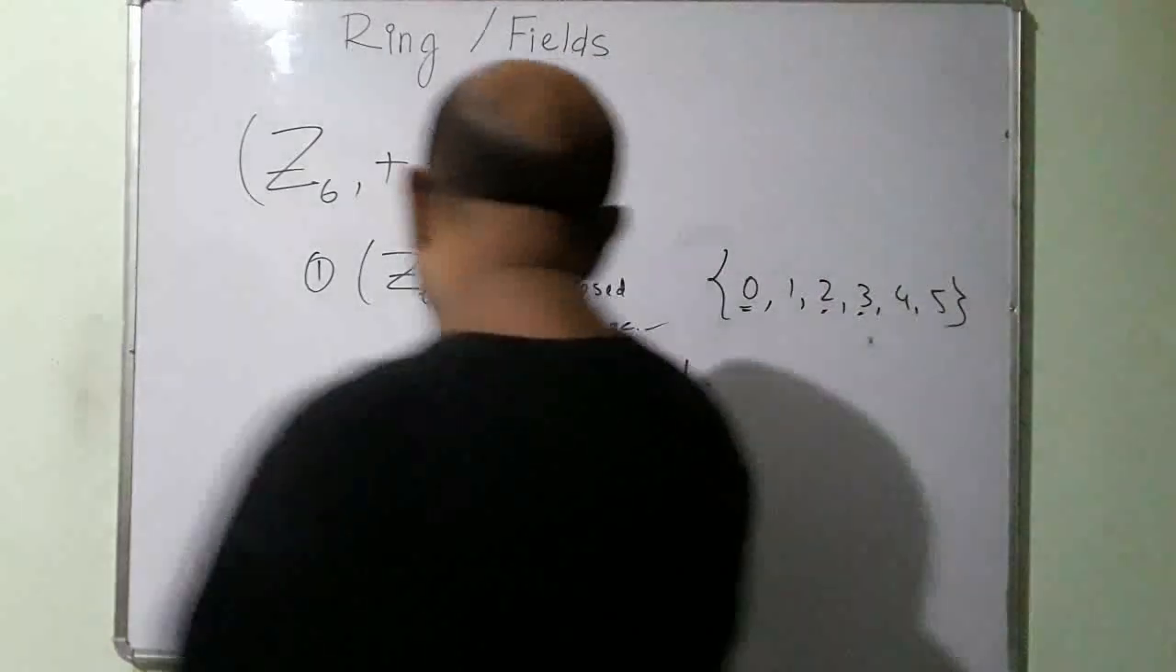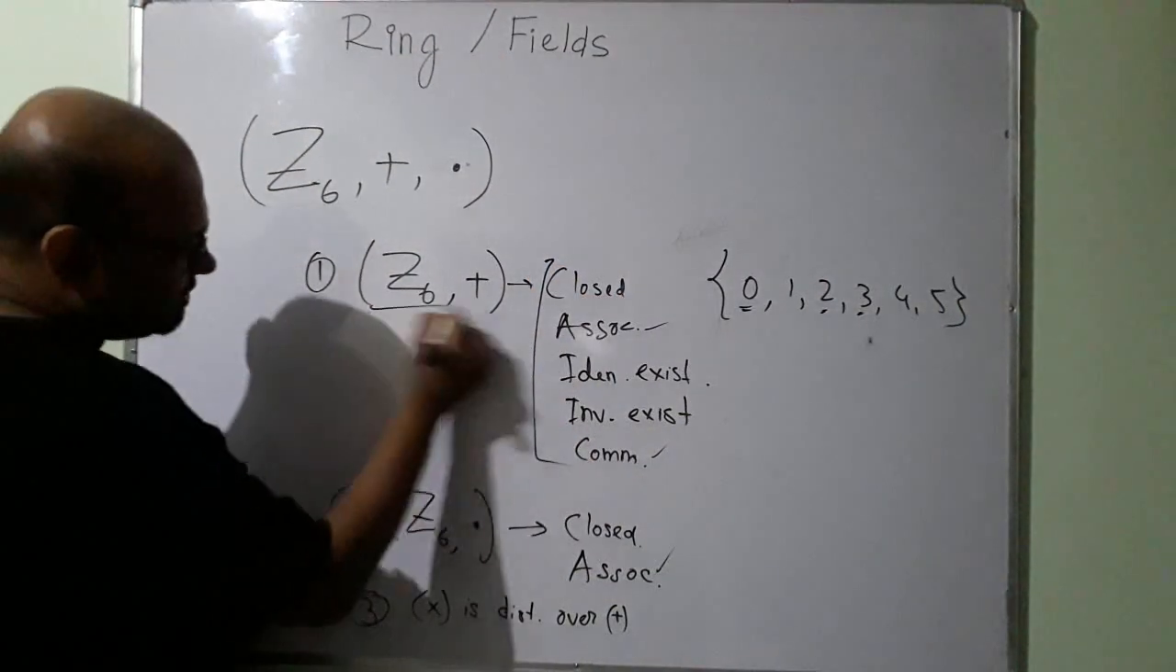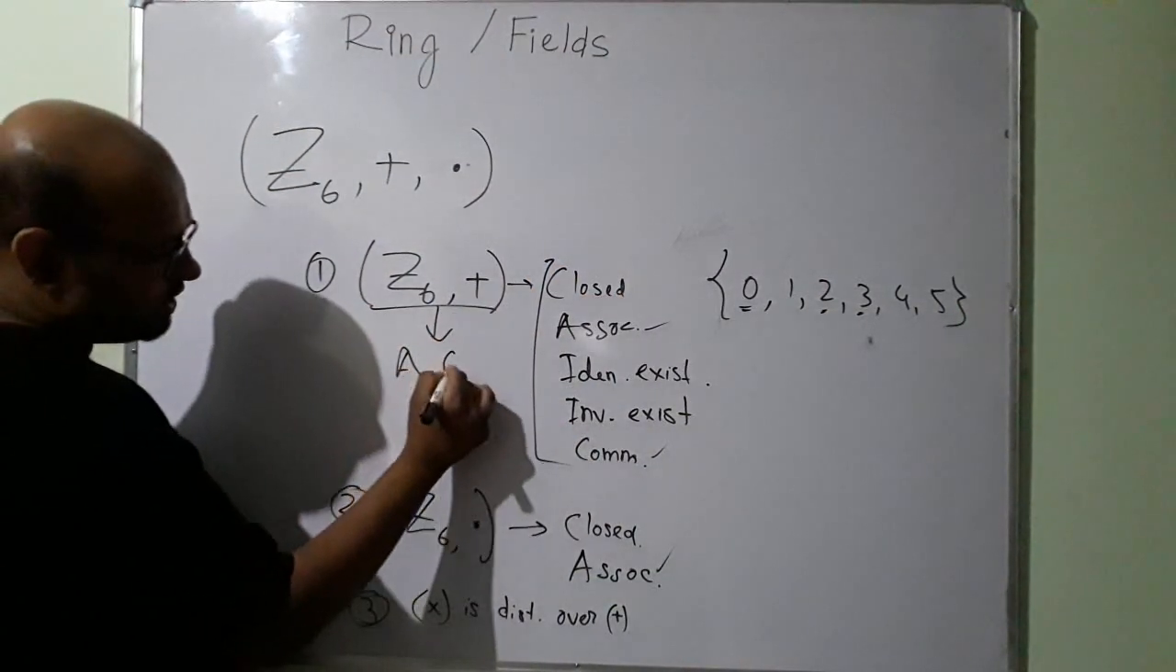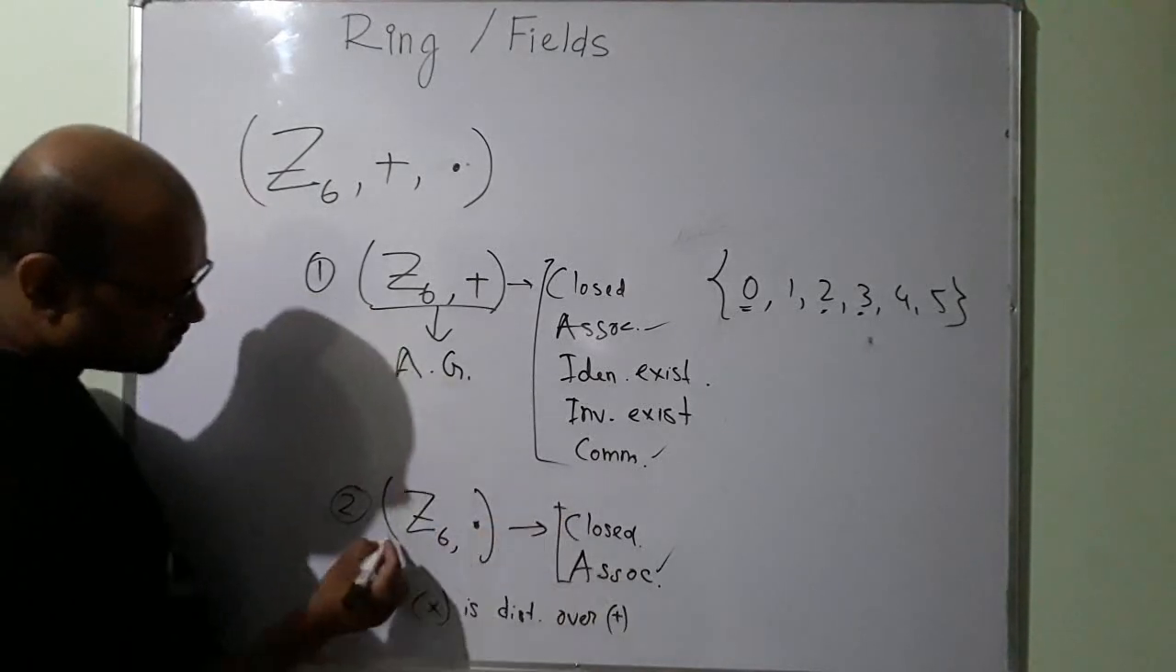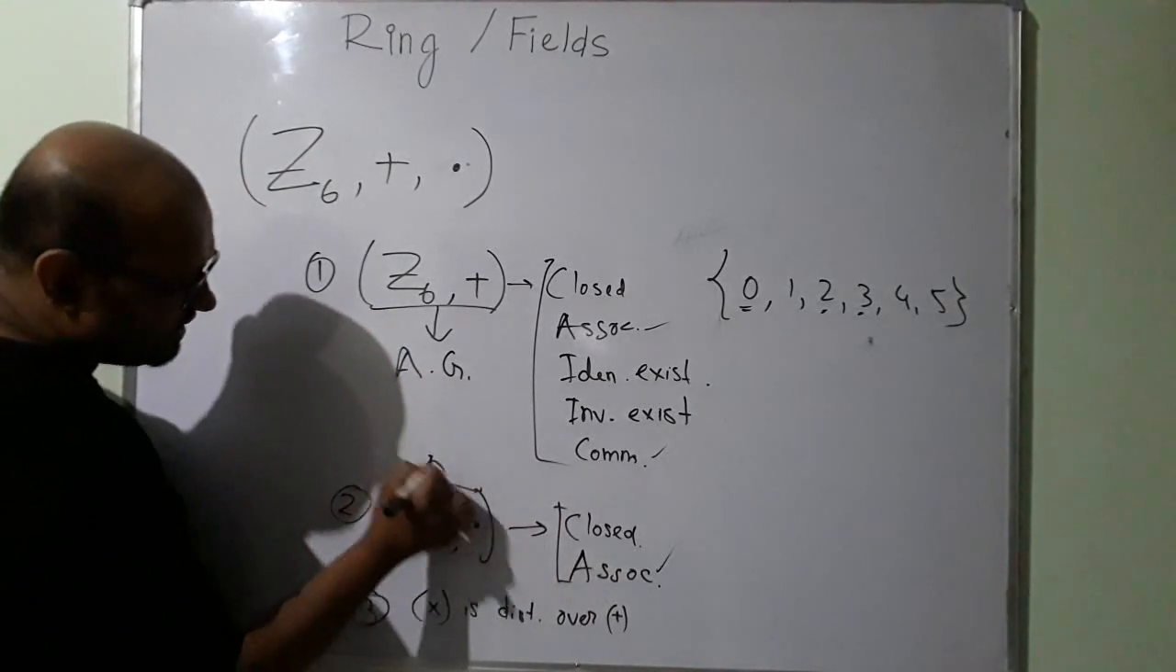These 5 properties are satisfied, which means that this is an abelian group. These 2 properties are satisfied, which means that this is a semigroup.